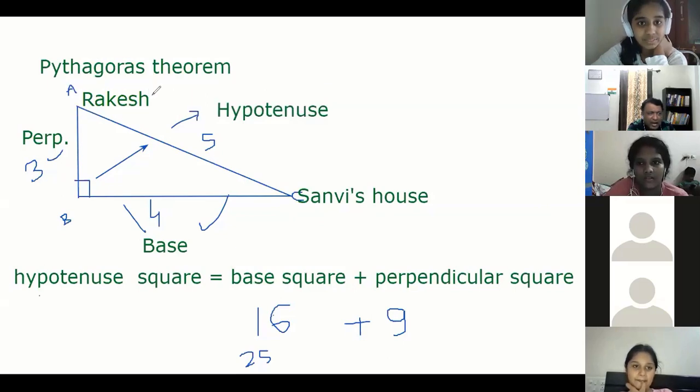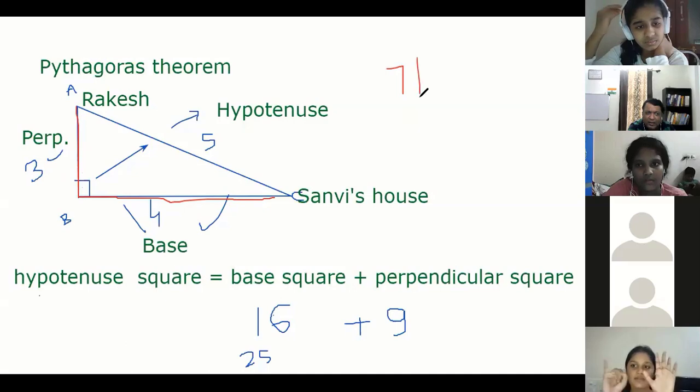First is the red path: Rakesh goes from A to B and B to C. How much distance is Rakesh traveling? First 3 kilometer and then 4 kilometer, so 7 kilometers. But if Rakesh travels directly from A to C, Sanvi's house, the shortest way, how much is it?